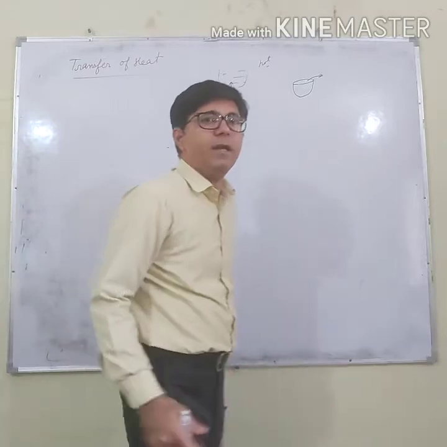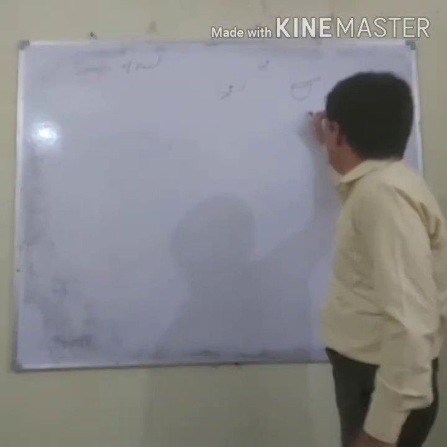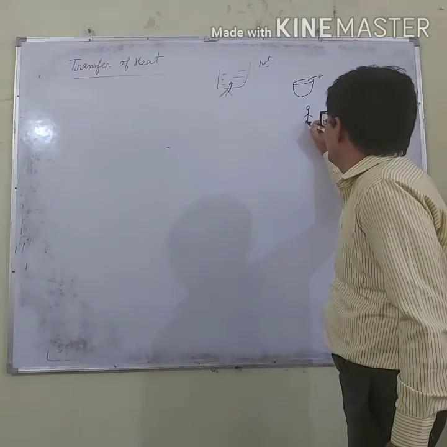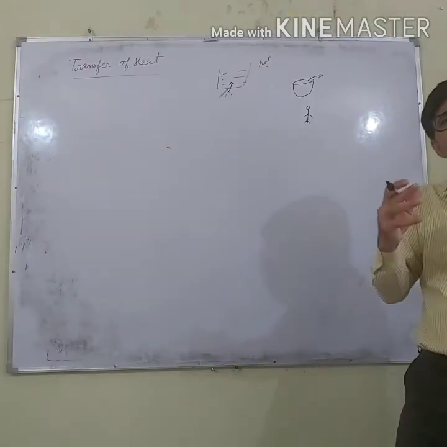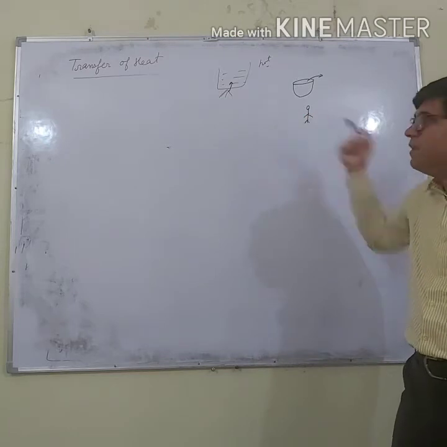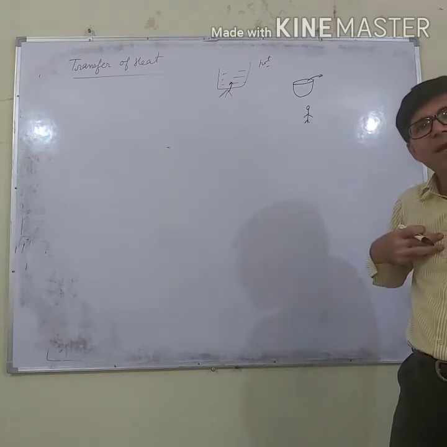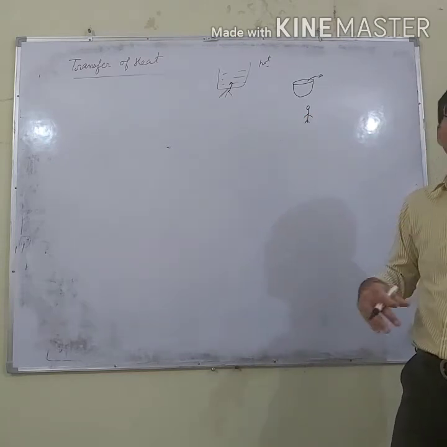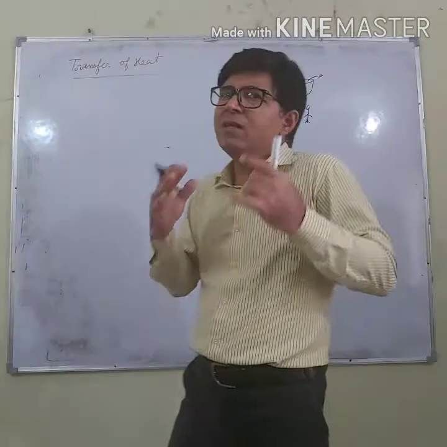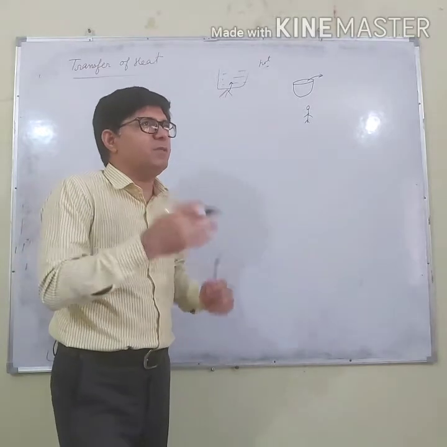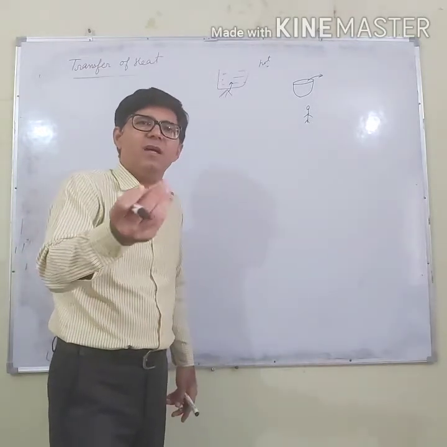Let us say in the winter, if you are standing in sunlight, we feel warm. Why do we feel warm? Because from the sunlight we are getting heat, and with the help of that heat we feel warm. So there are a large number of examples of transfer of heat.